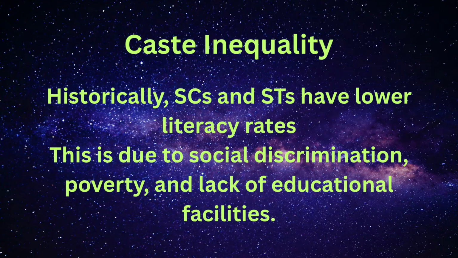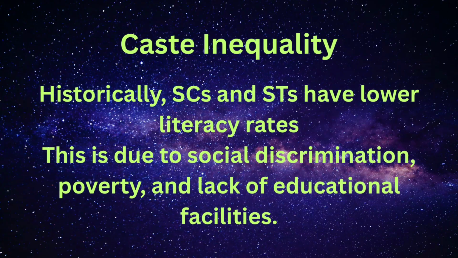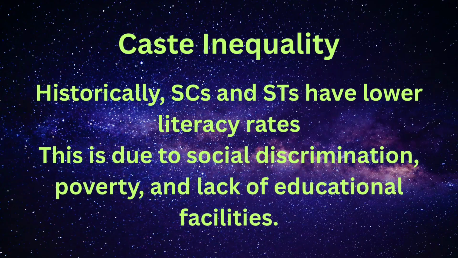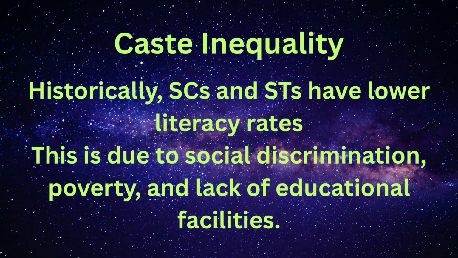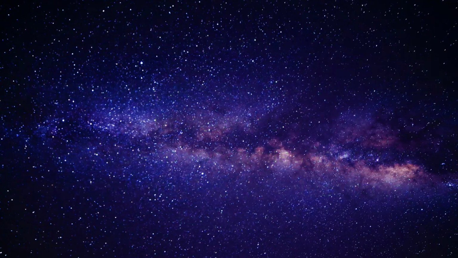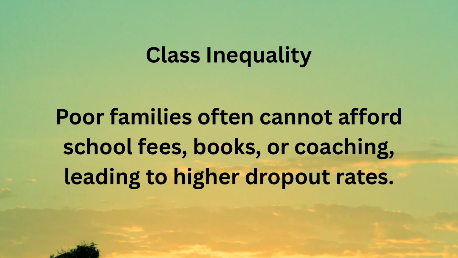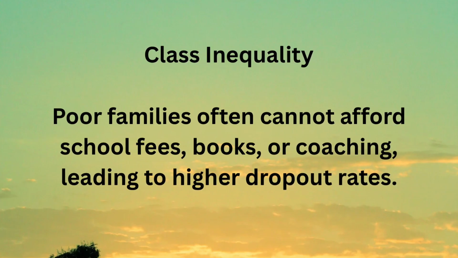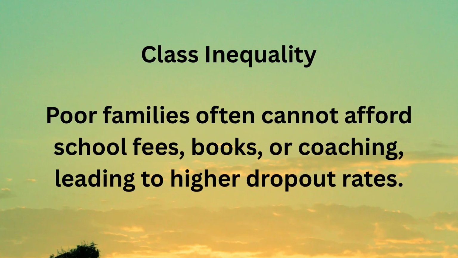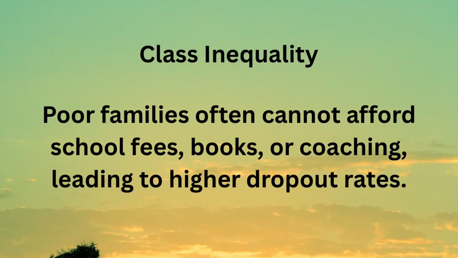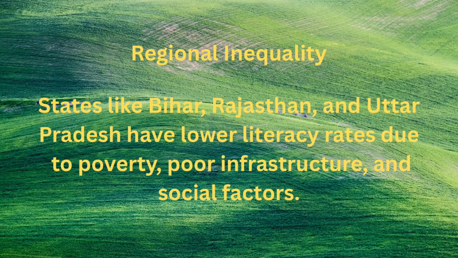Caste inequality. Historically, scheduled castes and scheduled tribes have lower literacy rates compared to upper caste groups. This is due to social discrimination, poverty, and lack of educational facilities. Class inequality. Children from economically well-off families have better access to quality education, while poor families often cannot afford school fees, books, or coachings, leading to higher dropout rates.